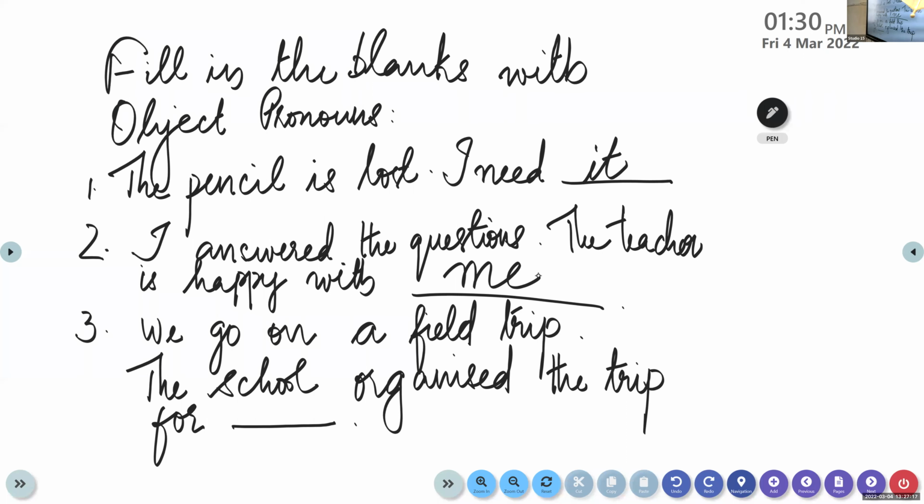Now, Ujjwal, come on, read the question. So if your answers are right, put a tick mark. Read the third question. We go on a field trip. The school organized the trip for, is it us? Yes, for us. Yes, for us is the answer. So it, me, and us. If your answers are right, put a tick mark. Have you understood? This is just, you have to know it.